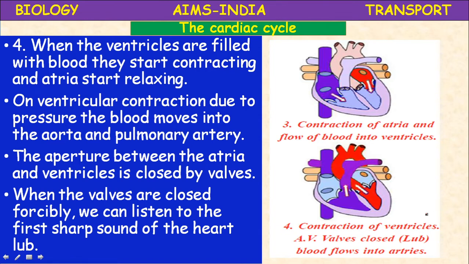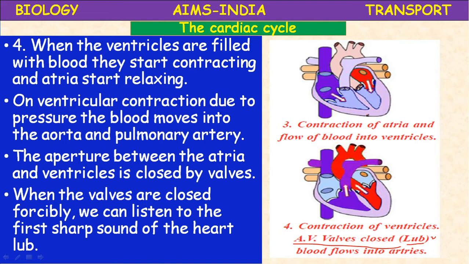Okay, so you see the picture here, the contraction of the atria and flow of blood into the ventricles. Ventricles receive the blood. Now here the contraction of the ventricles, auriculoventricular valves close, and when the auriculoventricular valves close, means tricuspid valve and bicuspid valve, a sound is produced that is called lub. The blood flows into the arteries, pulmonary artery and systemic artery or aorta.